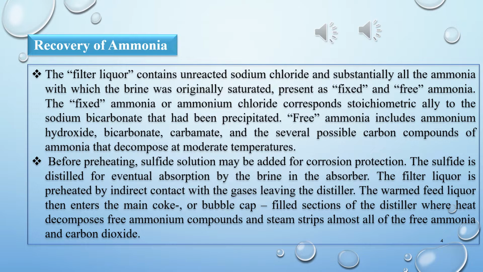In the Dual process, there is the production of ammonium chloride, but in the Solvay process, there is no production of ammonium chloride because here ammonia is recycled and many other things are recycled for the production of sodium carbonate.